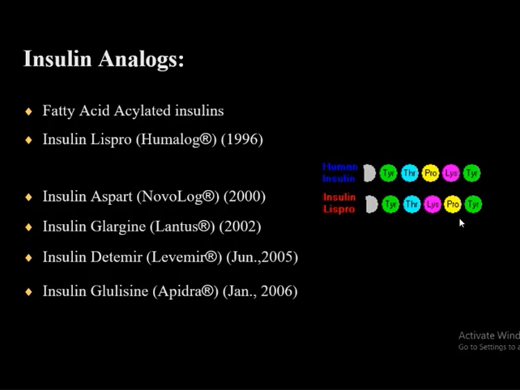This much development has occurred in our technology, molecular biology, recombinant DNA technology. We can alter the sequence of amino acids and alter the physical property of the molecule. This is because of the development of biochemistry.